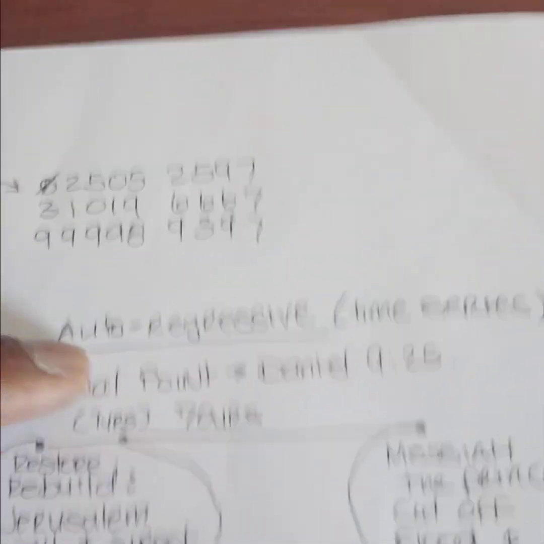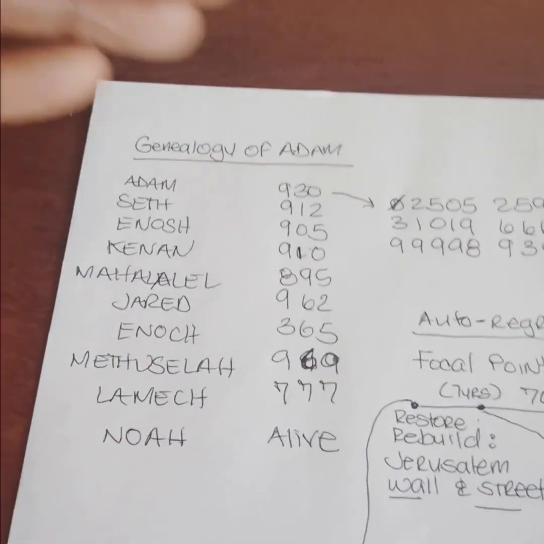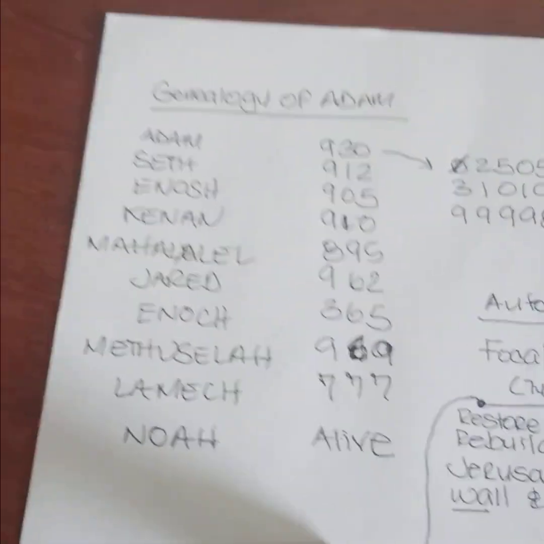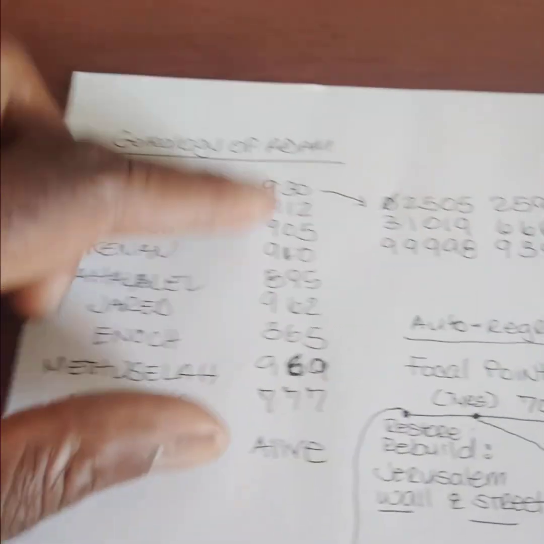Now let's go over here to another system. We have Daniel chapter 9, verse 25. But what are we doing here? What I'm trying to develop is an autoregressive model with a time series. And what I'm doing is postulating that these ages of death, Noah is still alive in the book of Genesis, chapter 5 in particular. So these are the ages right here.